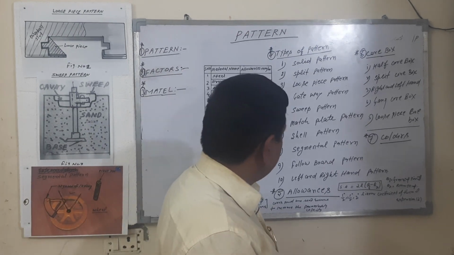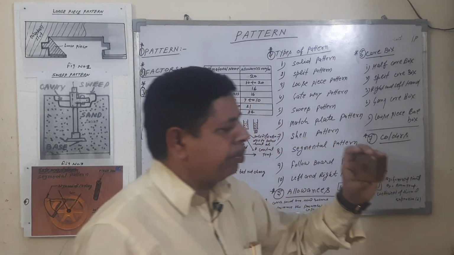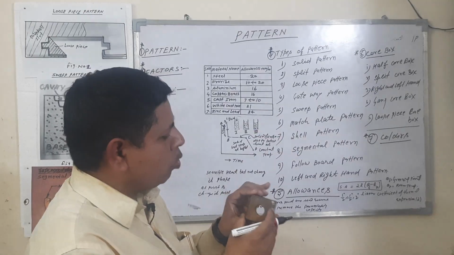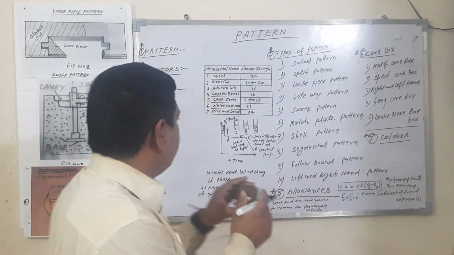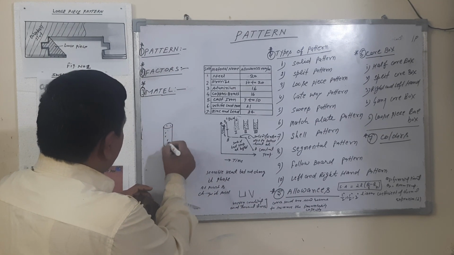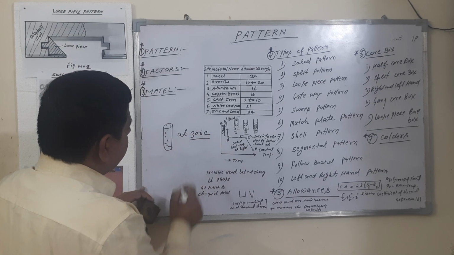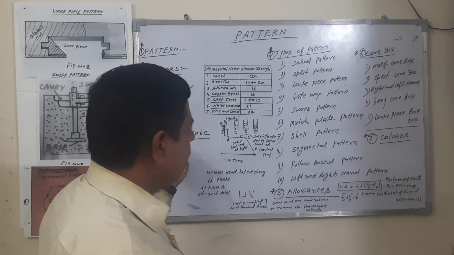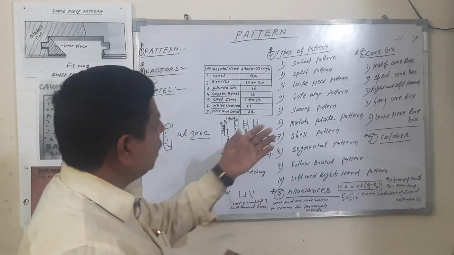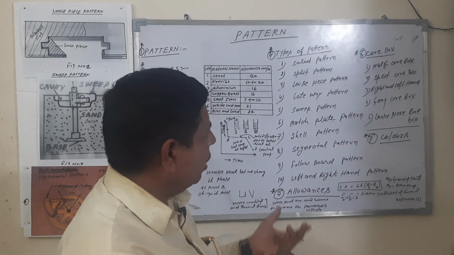Different types of core boxes are used. If you want to make this type of job with a hole, how to form the hole? A core is needed to form this hole. This is a core. It is heated at a temperature of 3 degree Celsius to make the core. The core is placed here to form this hole. So this is a core box. The cores are generally made with the help of core boxes.